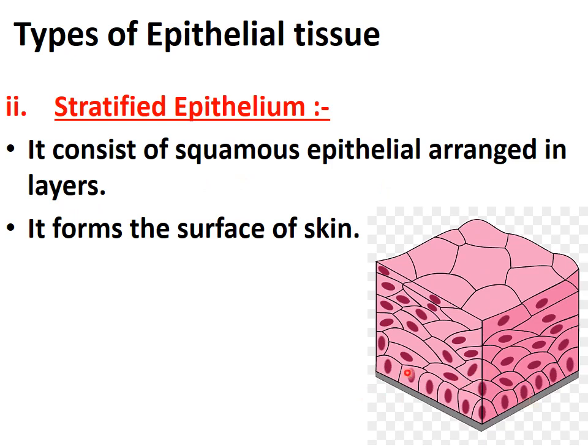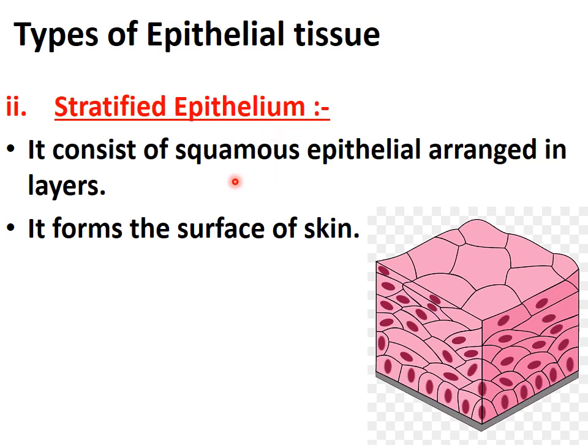This is the first layer. You can see the diagram. This is the first layer of squamous epithelium. Above this there is another layer of squamous epithelium, and above this another layer. So the squamous epithelium is arranged in layers, one above another. This arrangement gives rise to stratified epithelial tissue, the second type.